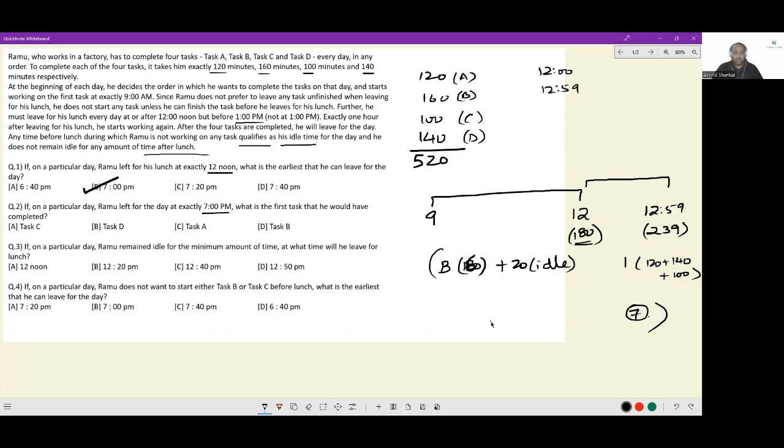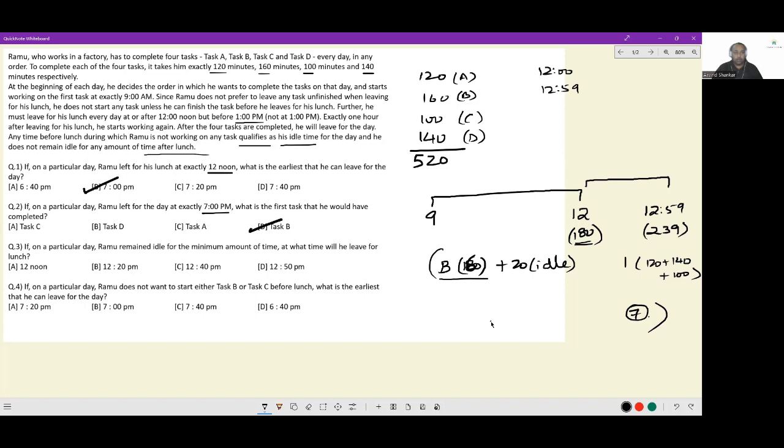Look at the previous working that we have done. He's leaving at 7 p.m. And what is the first task that he did? It was most definitely B. So the answer to this question is option D, task B. From the working of the first one, you are also able to arrive at the answer for the second one.